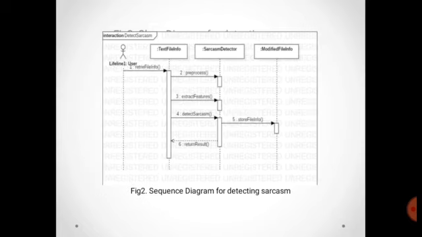This is the sequence diagram for detecting sarcasm. The user gives the file, and the data in the file is preprocessed, then the different features are extracted, the sarcastic sentences are detected, then the file is stored and then the result will be generated.